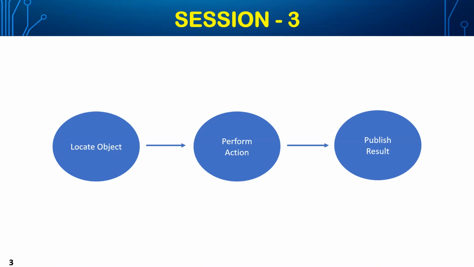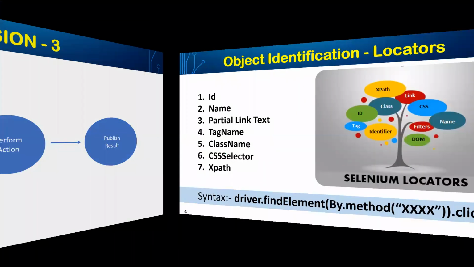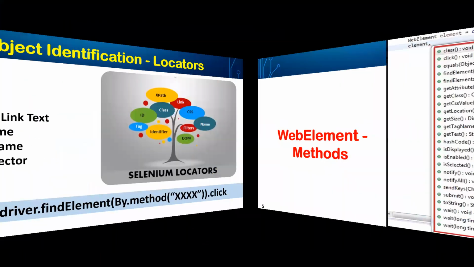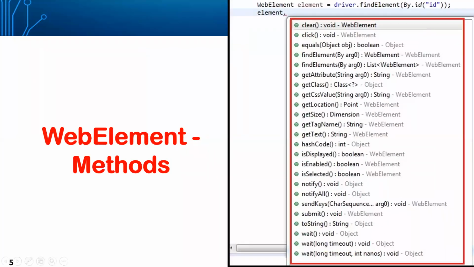Once we locate the object, in order to perform the action on it, we have a huge list of methods implemented in the WebElement class. These are some of the methods. For example, .clear. If there is a text field in which you have already written something, but you want to erase it completely and write something new, you will use the .clear method.